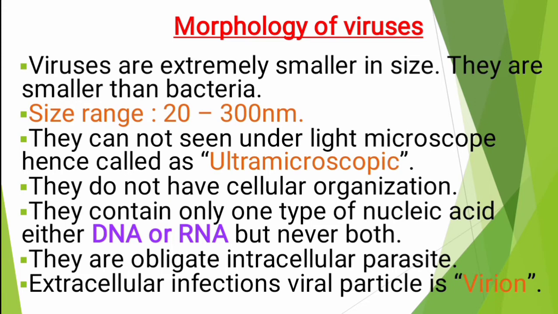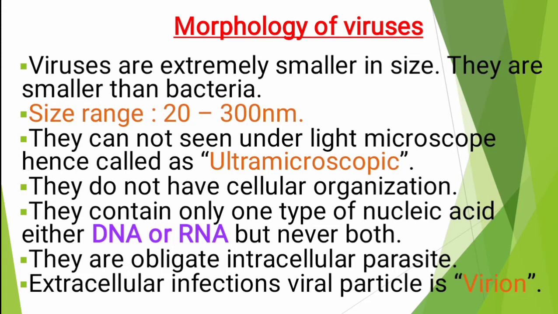They cannot be seen under a light microscope, hence we call them ultramicroscopic. We can't see them with a light microscope, but when we use an advanced method like the electron microscope, then we can easily identify them.